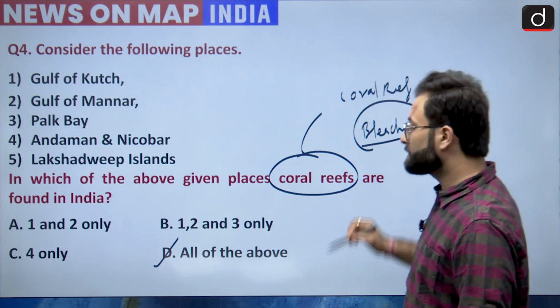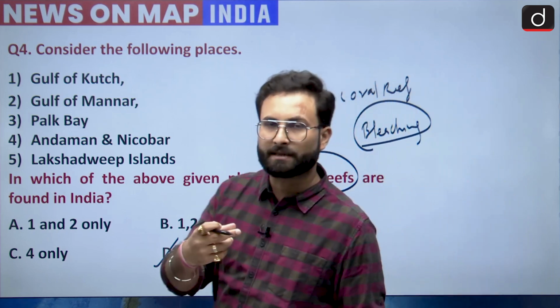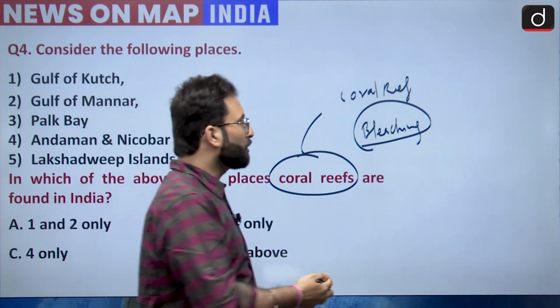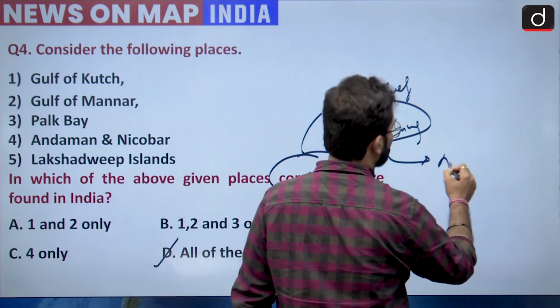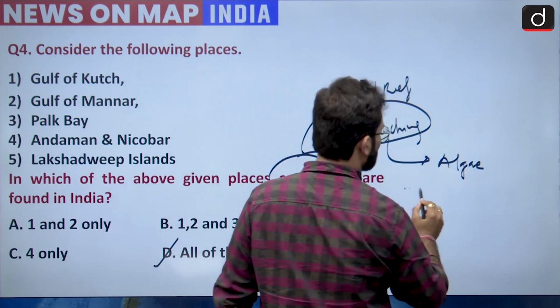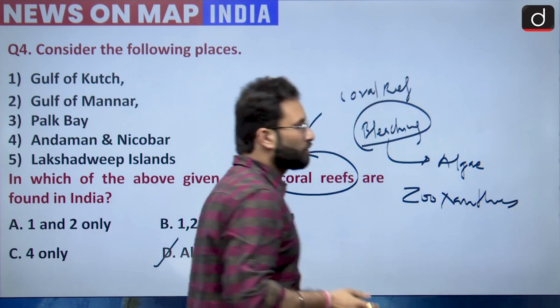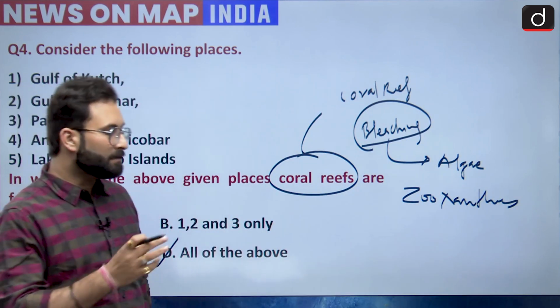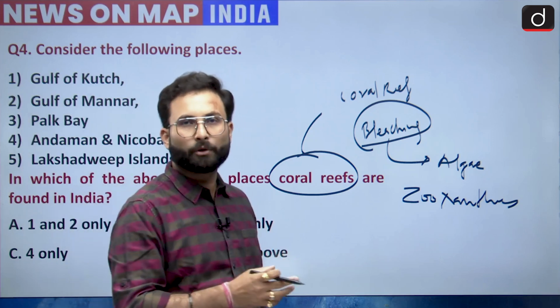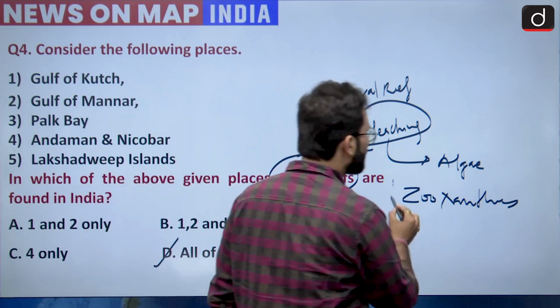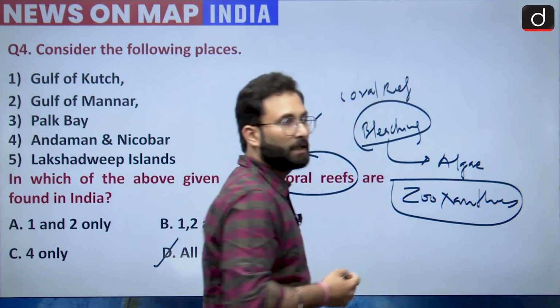Bleaching means that corals have a specific color because of an algae, zooxanthellae. This zooxanthellae algae is in a symbiotic relationship with the reefs, and it imparts the color to them.